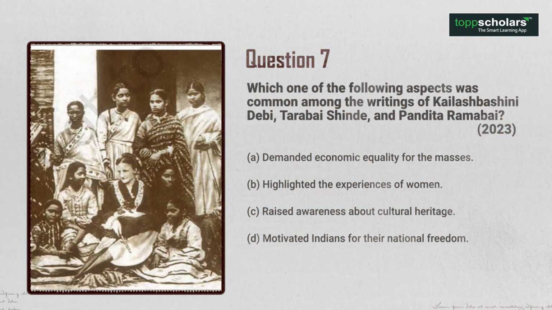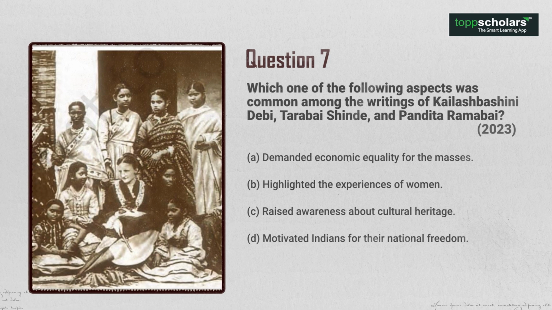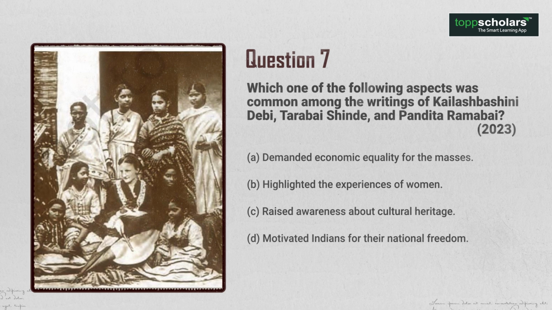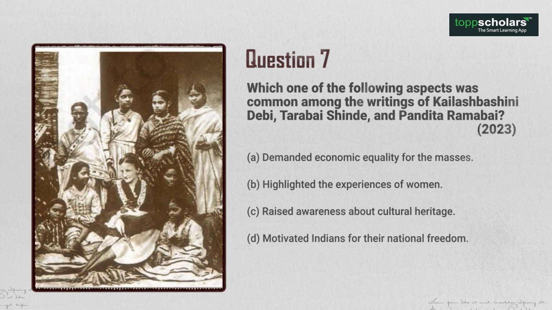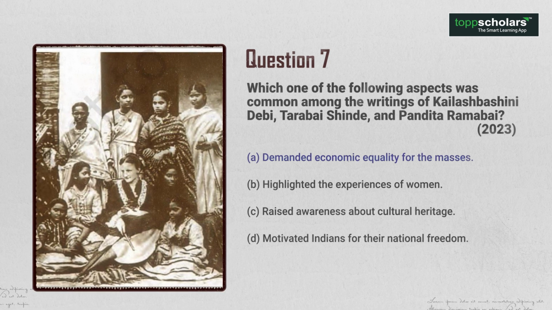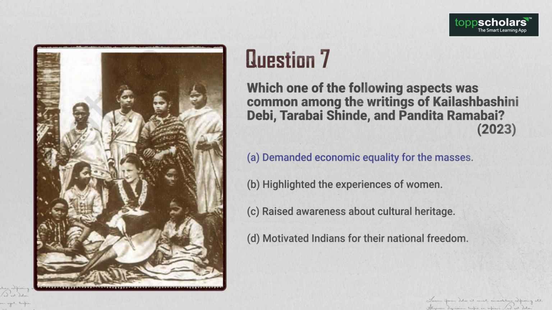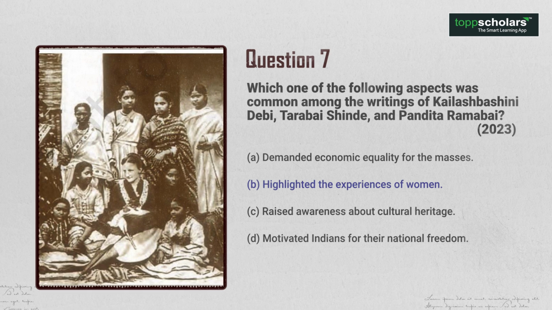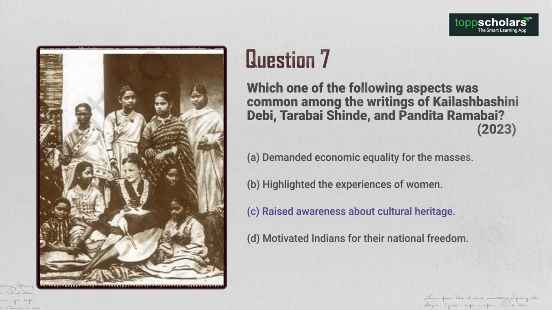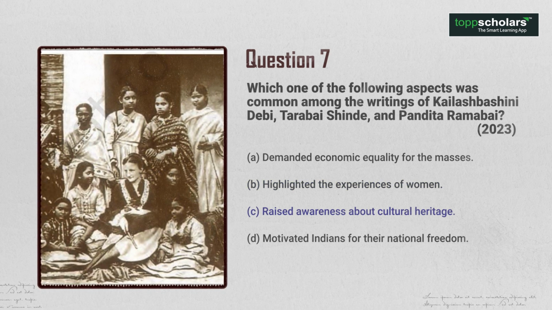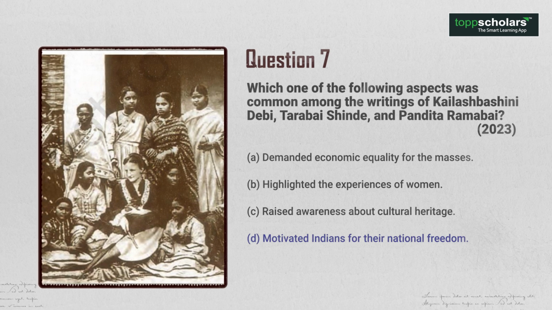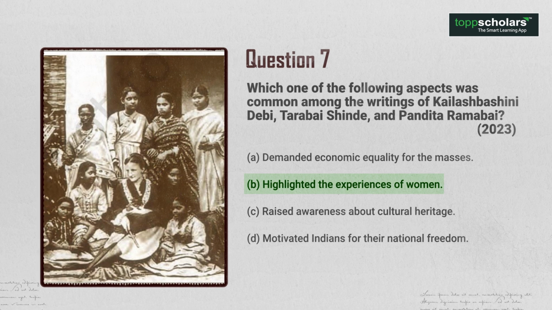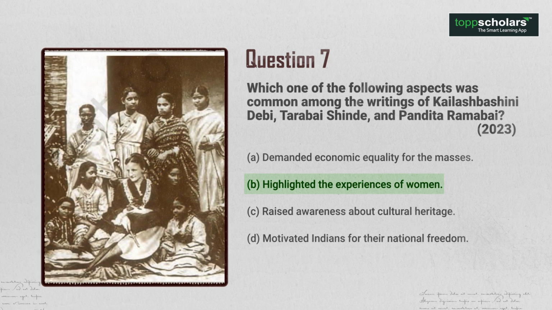Question 7. Which of the following aspects was common among the writings of Kailash Bashini Devi, Tarabai Shinde and Pandita Ramabai? 2023. A. Demanded economic equality for the masses. B. Highlighted the experiences of women. C. Raised awareness about cultural heritage. D. Motivated Indians for their national freedom. The answer is option B. Highlighted the experiences of women.